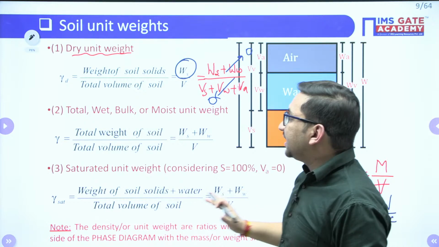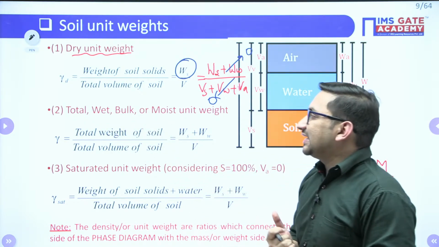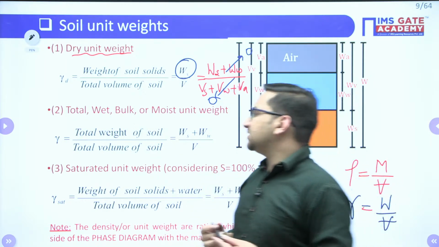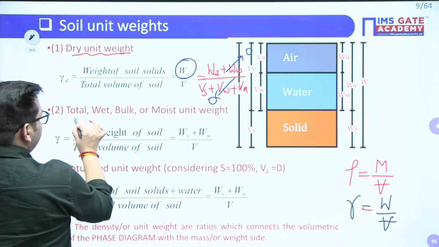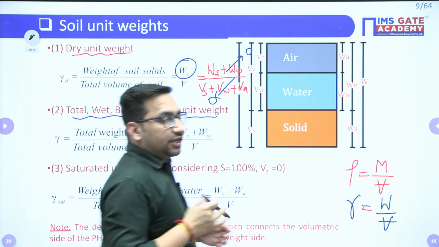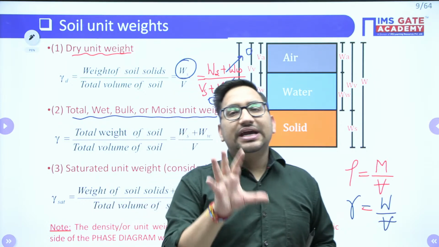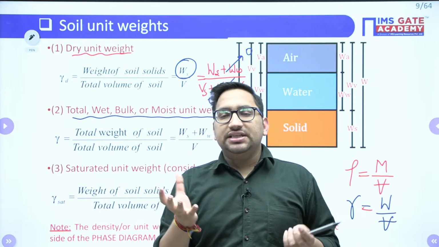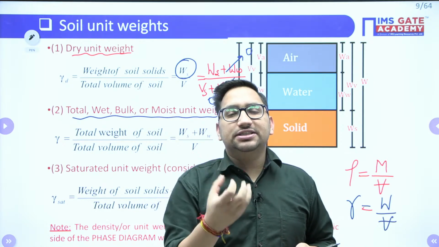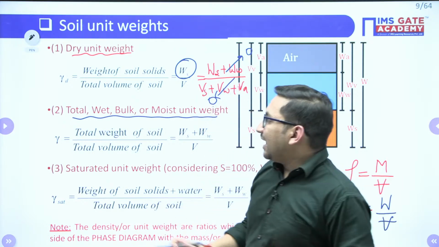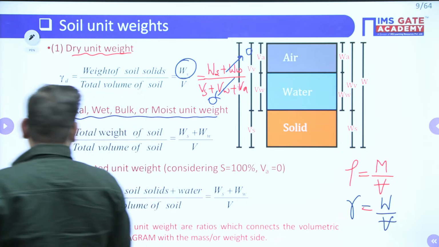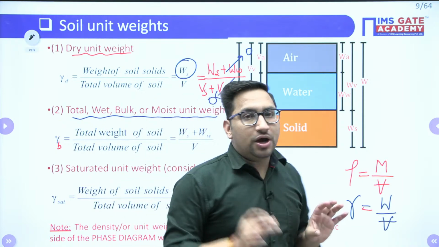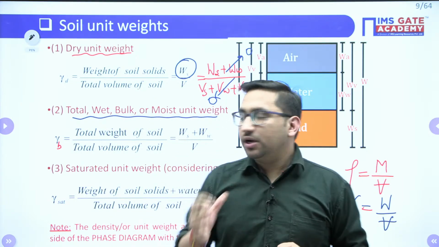Clear? Second thing is your total unit weight. Sometimes you call it wet, sometimes bulk unit weight or moist unit weight, or you can just say it is the unit weight in the natural condition, whatever the water content or degree of saturation. If the degree of saturation is 0, it will be dry soil. If it is equal to 1, it will be a saturated soil. But in most cases, it can be between 0 and 1, so you will call it a partially saturated soil. For that, we have this particular quantity, your gamma bulk. We generally represent it with gamma suffix b. That is your weight of soil upon volume of soil.